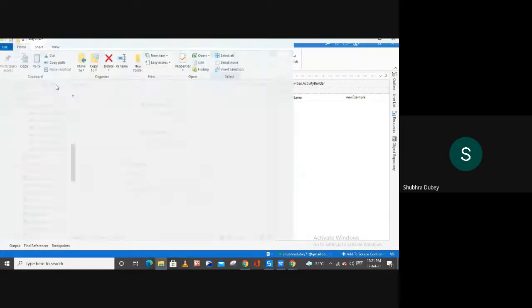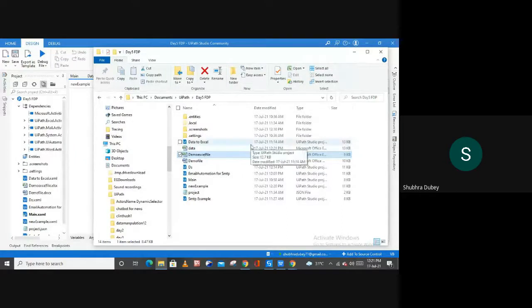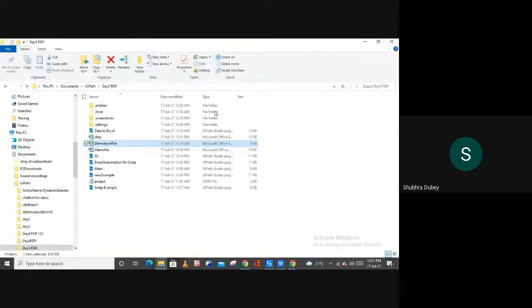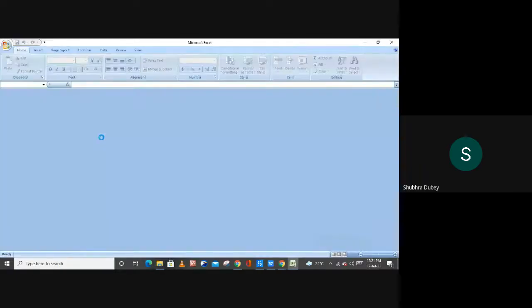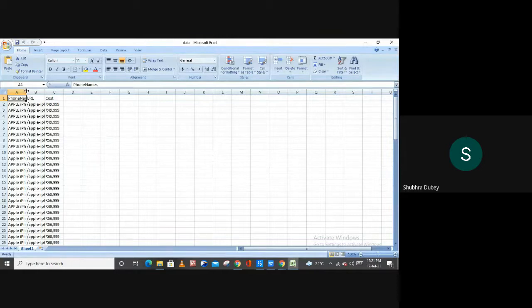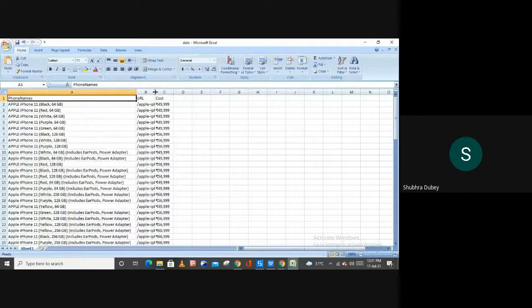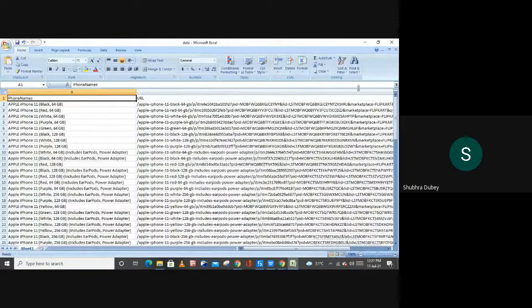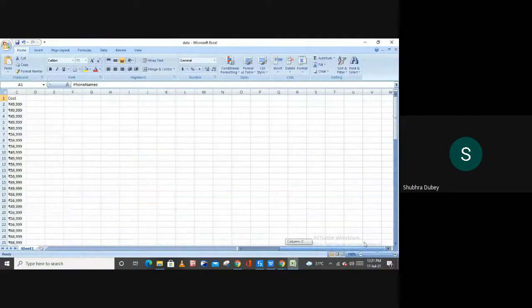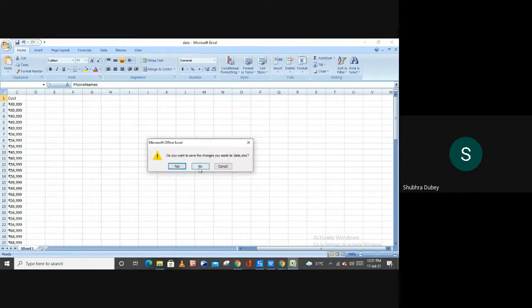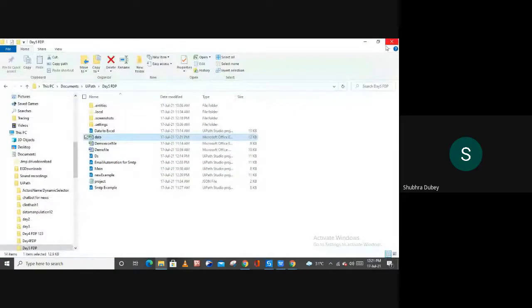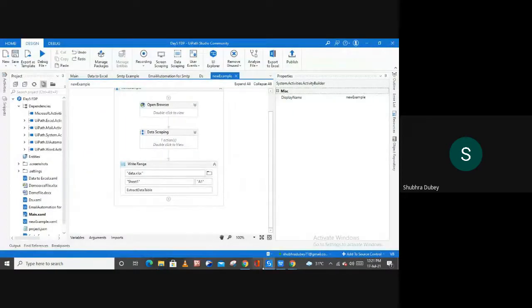Now let me open this default folder, and here I have the demo file, right? Data file. This is our file, data file. And now here you have this phone name, the URL, and then the cost of the phones. Right? So this is how you can extract the data from the web. Let me hit on more. Let me close this.